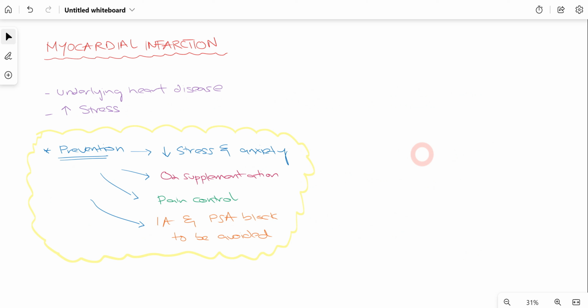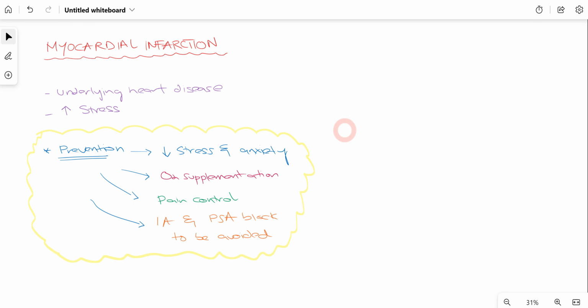Another very serious medical emergency which can occur in a dental practice is called myocardial infarction, or simply heart attack. Some patients are very fearful and stressed, and they already have some myocardial pathologies, or you can say atherosclerosis associated with the heart, that can trigger an episode of myocardial infarction, because the patient has some underlying heart disease as well, and this underlying heart disease is exacerbated in the presence of stress.